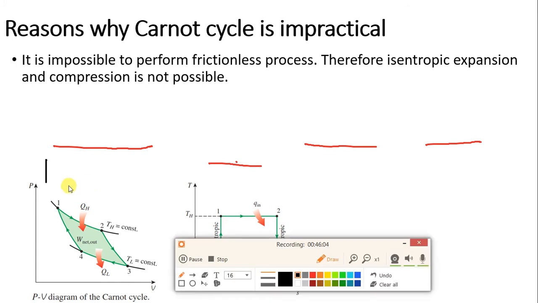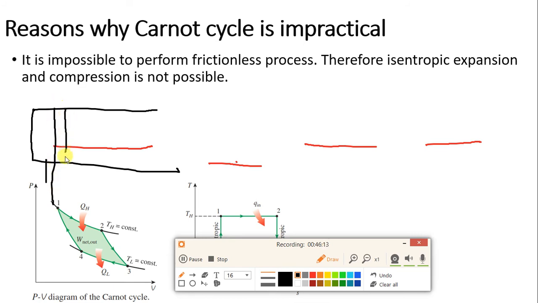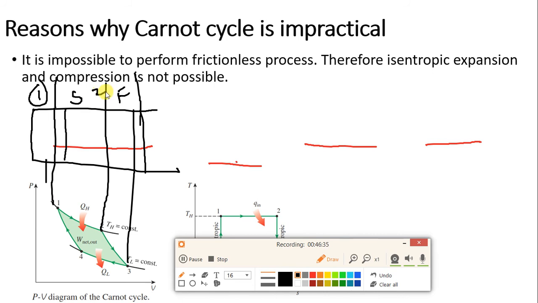Okay, so let me draw this diagram over here. Basically the piston moves from point 1 to point 3 like this. In one stroke itself, if you see, we have isothermal. So in this part, from 1 to 2, the piston should move slow, and from 2 to 3 the piston should move fast. This is not practically possible during one stroke of the piston itself. In one direction itself, left to right, we want 1 to 2 very slow and 2 to 3 very fast.